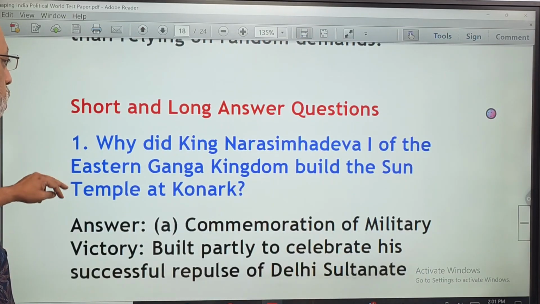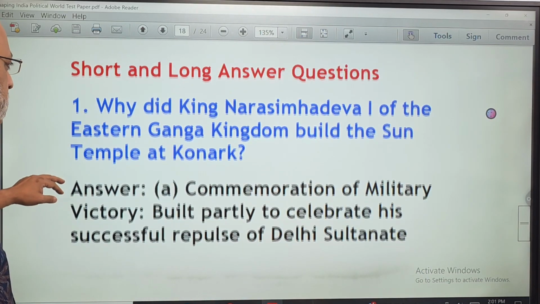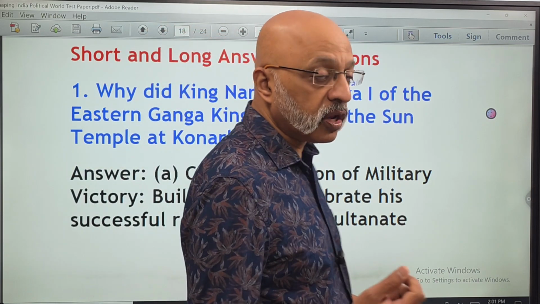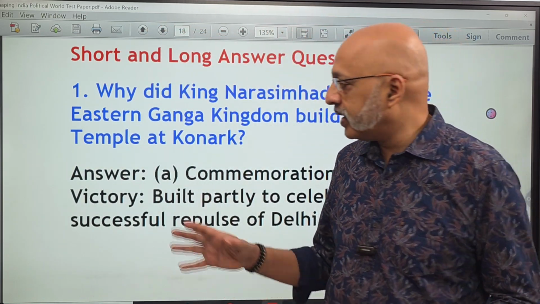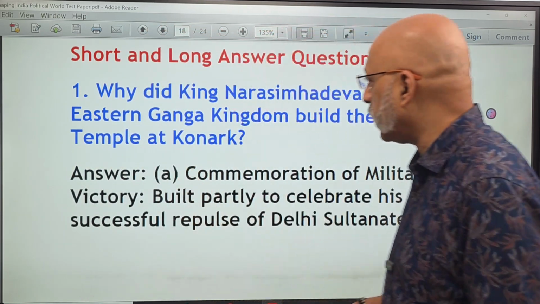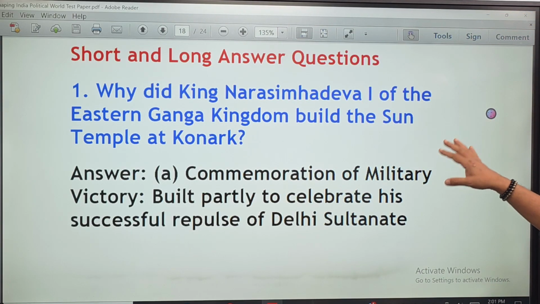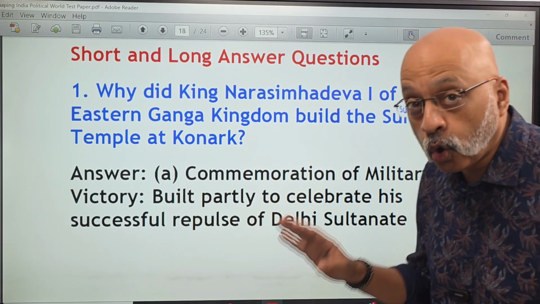Next, now look at the short and long answer questions. Each one of them should ideally have, if it's a 2 mark or even a 3 mark, and you can expand on it, each one of them I've given the 2 points which are required. Why did King Narasimha Deva of the Eastern Ganga Kingdom build the Sun Temple at Konark?